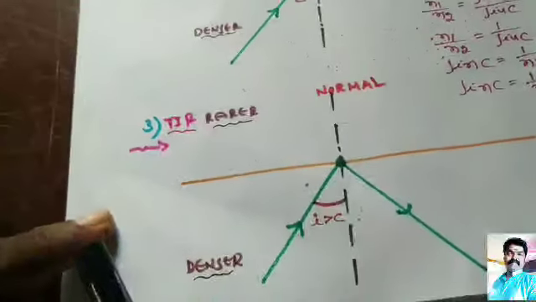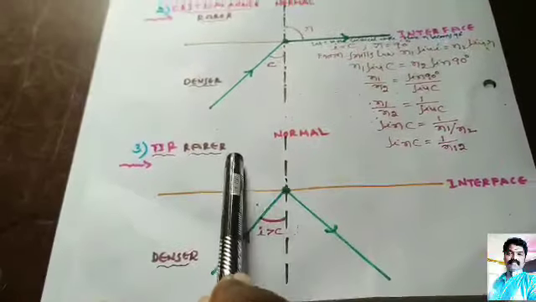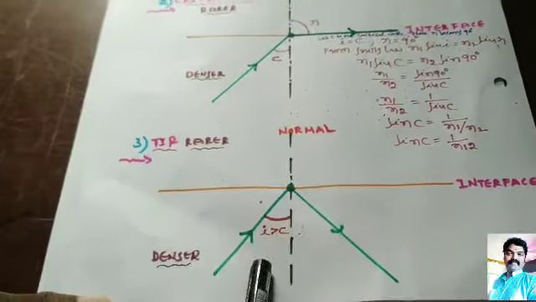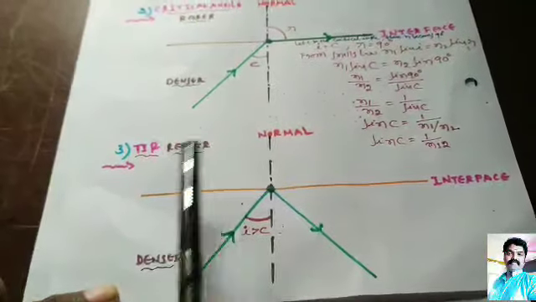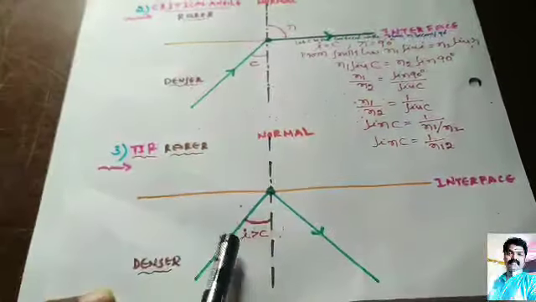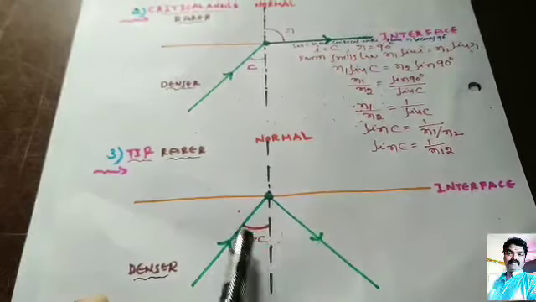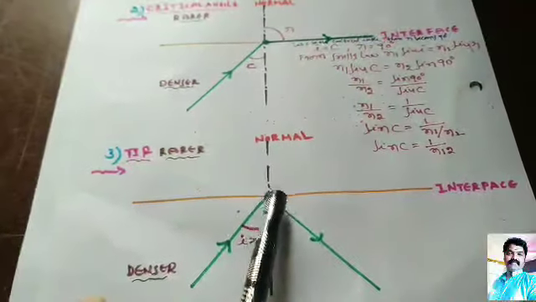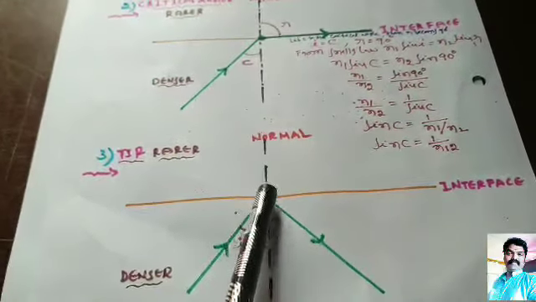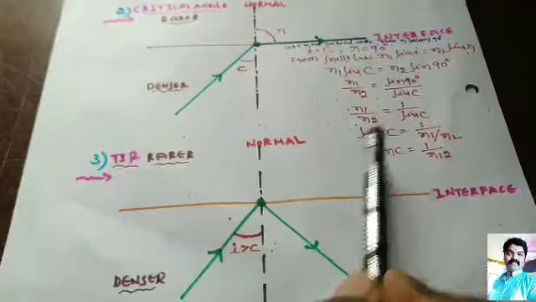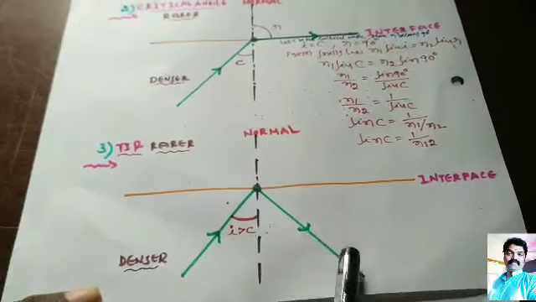So observe this one. See here, this is the denser medium and this is the rarer. Here is the incident ray, and the angle of incidence is greater than the critical angle. This is the critical angle, and this is the angle of incidence, which is greater than the critical angle. Then that light ray bounces back into the same medium. It means this ray does not enter the rarer medium, so it stays in the denser medium.